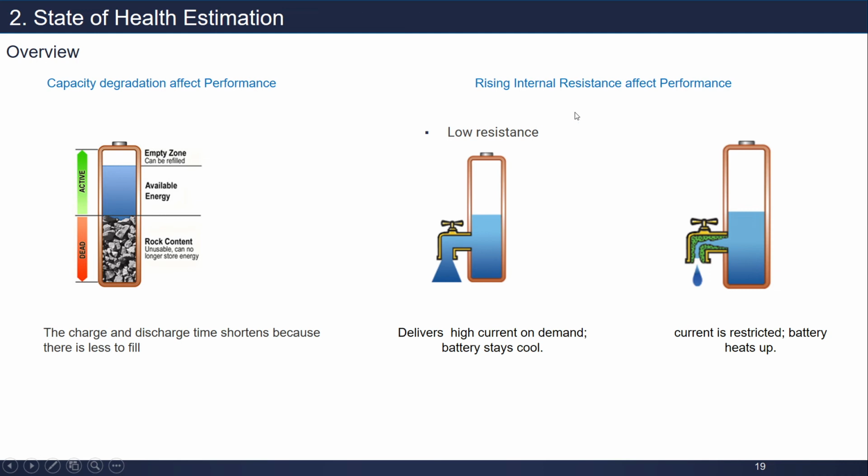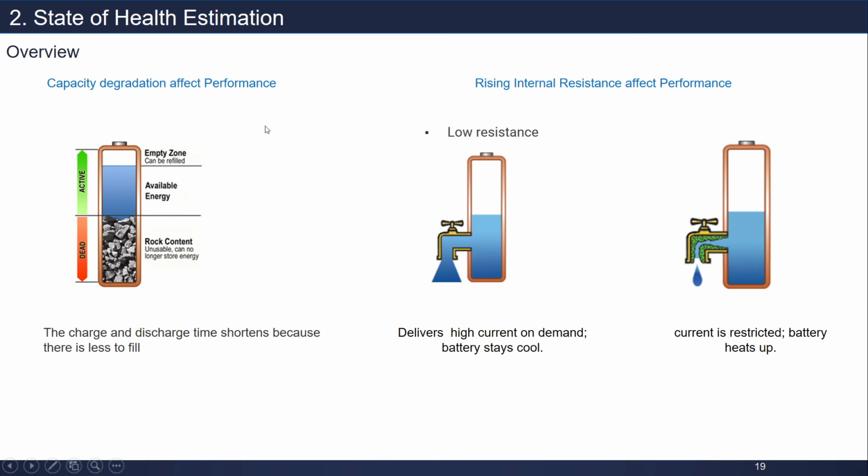While in rising internal resistance, basically battery capacity degrades, and another thing is that internal resistance rises, which also affects performance. What it means is, if we have low resistance, then the battery can deliver high current on demand and the battery stays cool. But if the battery has high resistance, then current is resisted, which makes the battery heat up.